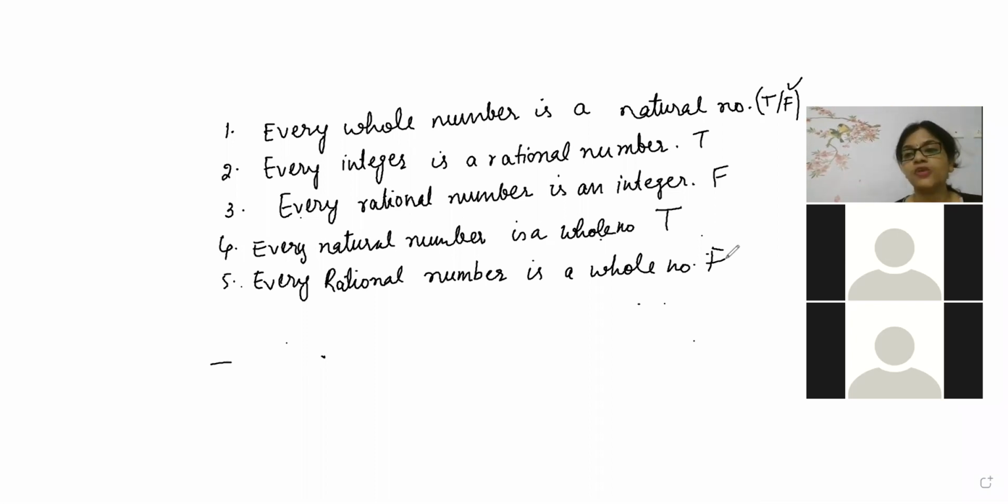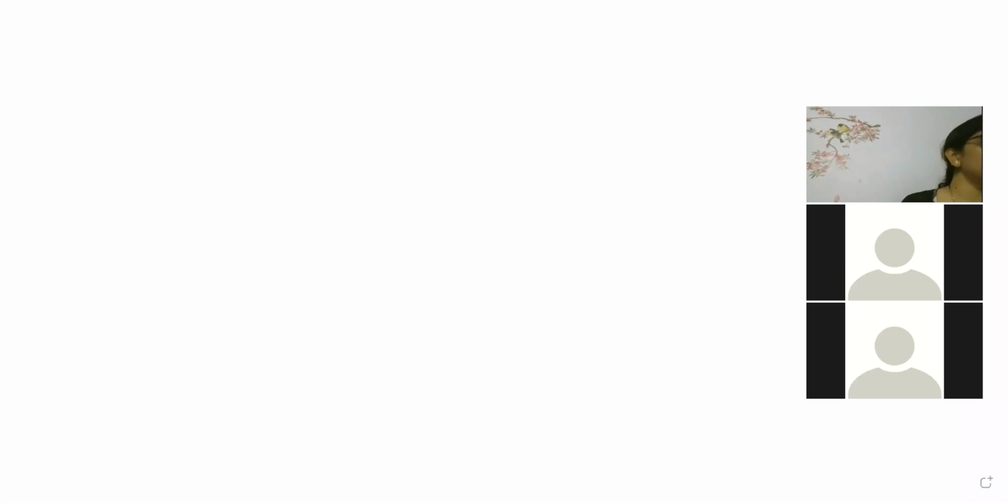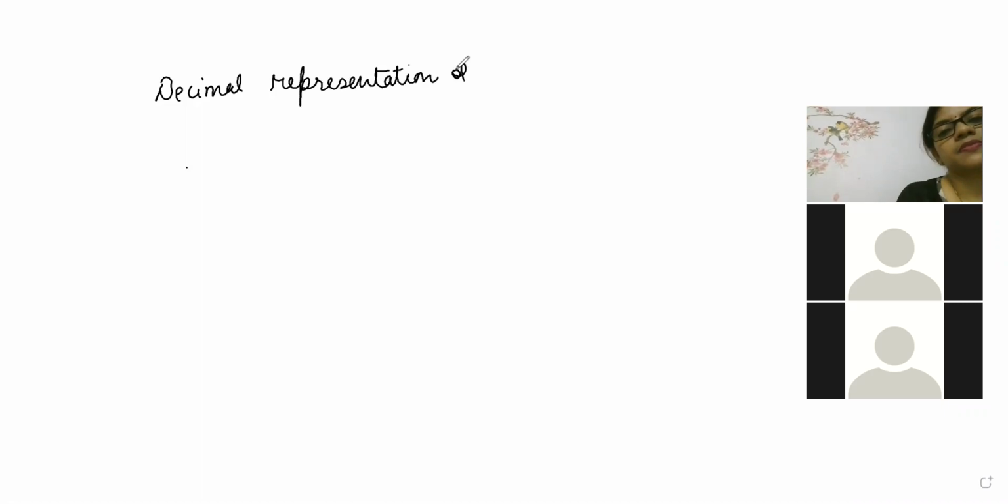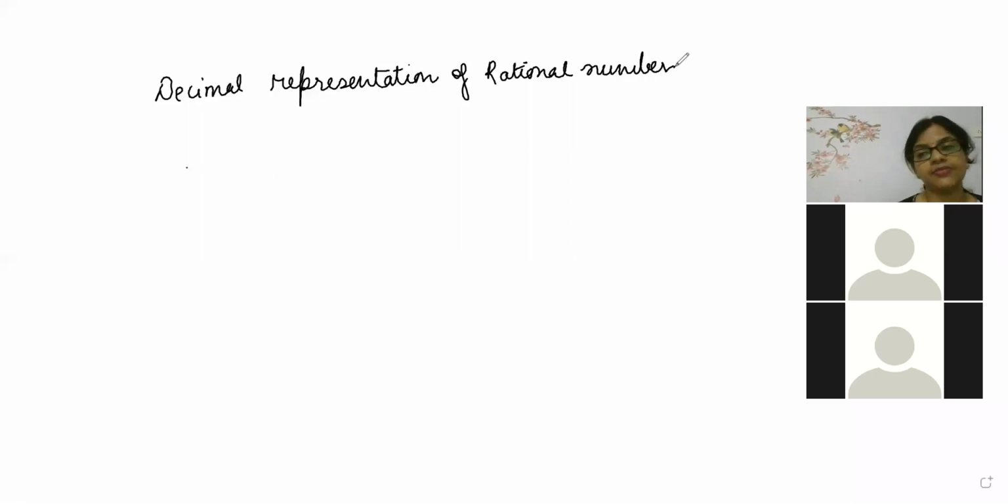Now, beta, we will go for the P by Q form. Okay. Now, decimal representation of rational number. Our next topic is decimal representation of rational number. How to represent a rational number in decimal form?